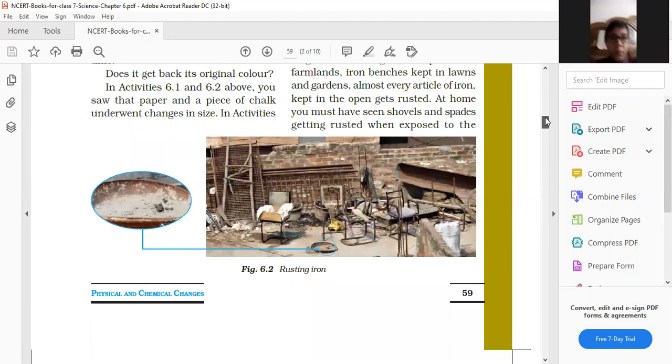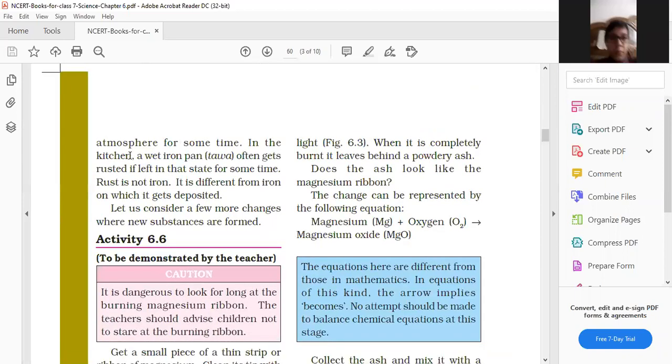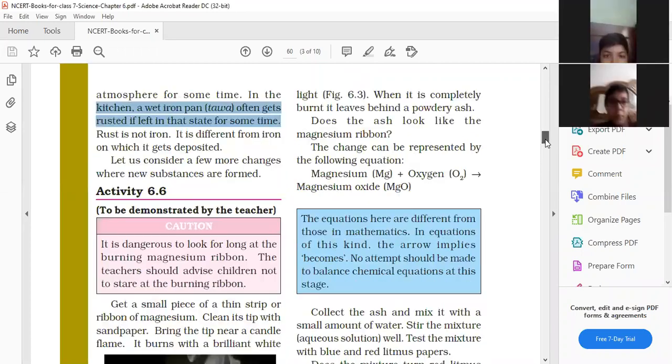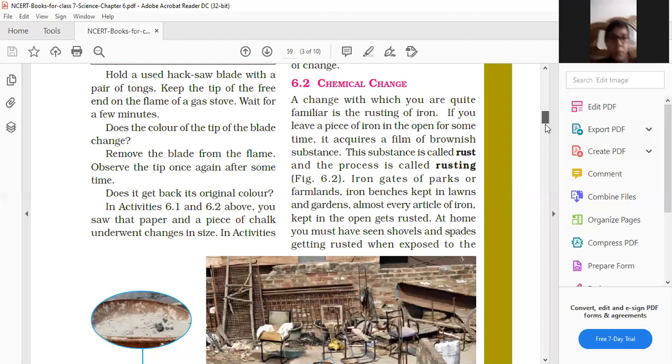Today we are going to discuss many examples of chemical change. Even in the kitchen, children, you can mark, a wet iron pan also gets rusted if it is left in the same state for some time. Iron rust is not iron. Iron rust is totally different from iron. It is a layer which gets deposited on the iron. So I hope the concept of chemical change is very clear to you.